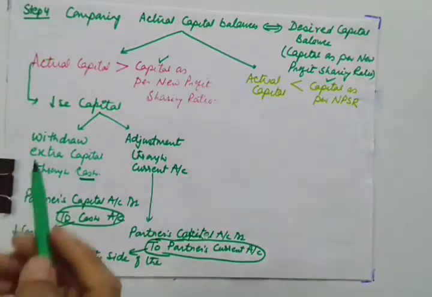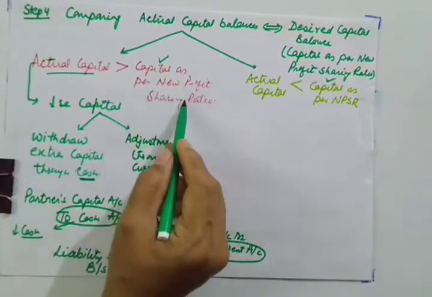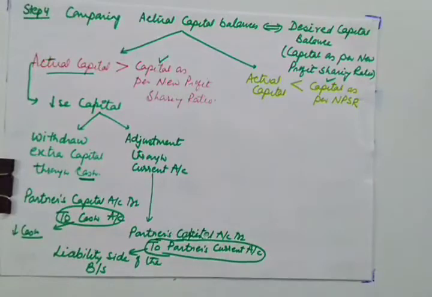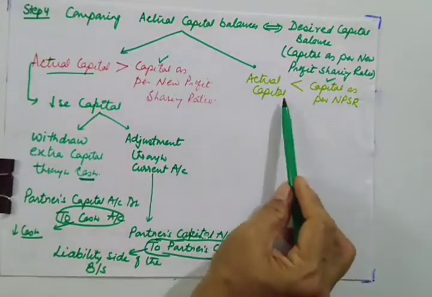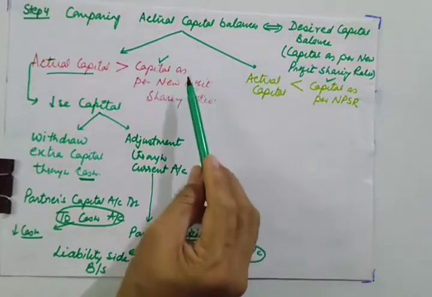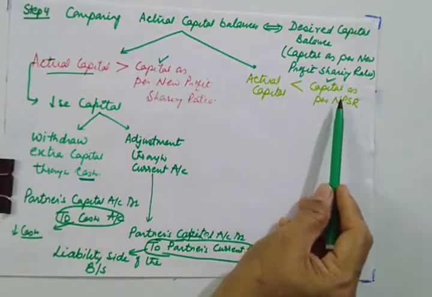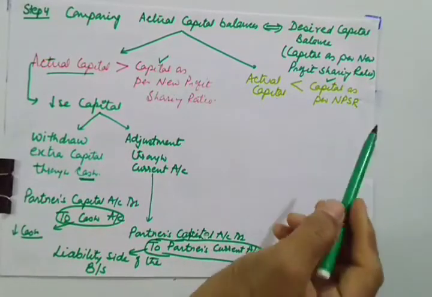So this is when the actual capital is more than capital required as per new profit sharing ratio. Now I hope you will be able to understand the steps when the situation is just reverse, when actual capital is less than capital as per new profit sharing ratio.